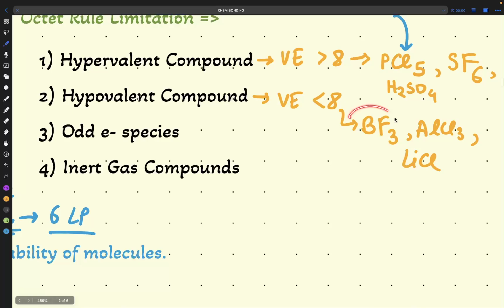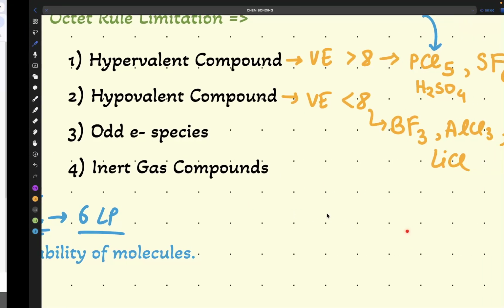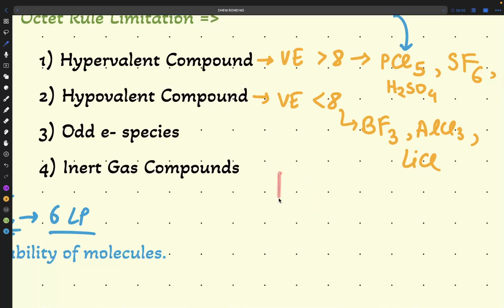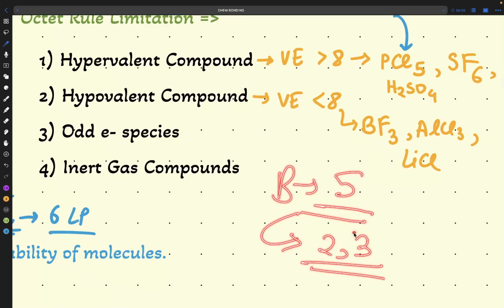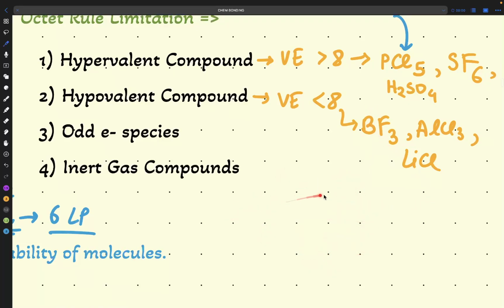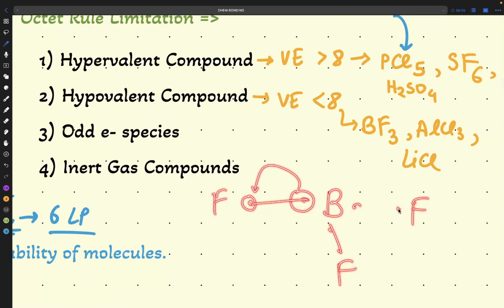Yes. How is BF3 drawn? Boron: hydrogen, helium, lithium, beryllium, boron is 5. Configuration 2, 3. Valence electrons how many? 3. We have boron present here. 1, 2, 3. Each electron will share its lunchbox with one electron of fluorine. One bond. Here also the same, one bond. Here also the same, one bond.